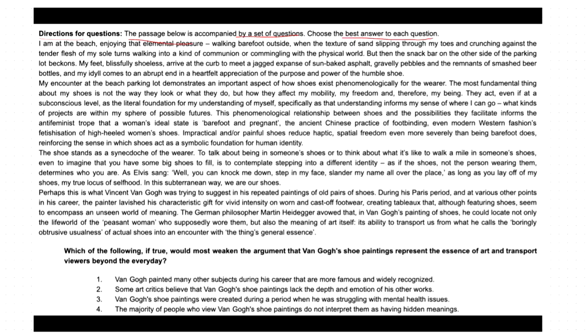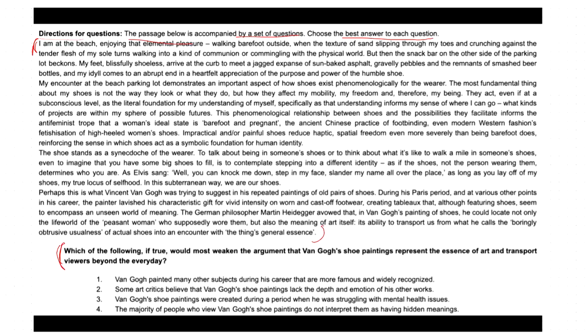So, as far as we have read this text already and understood, the author talks about the ideas pertaining to the means of shoes in gaining social status and class distinction. The author also pointed out the symbolic foundation of human identity reinforced by impractical shoes, isn't it? Now, let's move to the question and try to draw that. What does this question try to point out here?